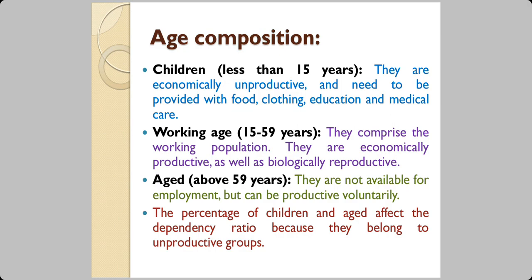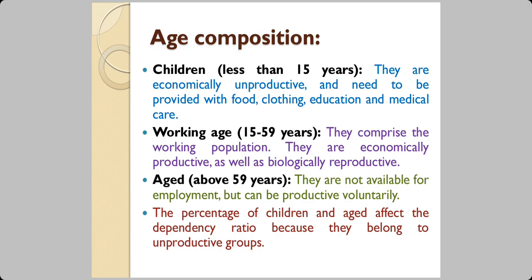So now out of these, the first one and the last one, that is the children below 15 years of age, and the elderly people, together, they are known as dependent population, right? Because the children are not economically productive. We are talking about children who are having normal childhood, not the ones who are doing child labor. These children need to be provided. You need to provide them with food, clothing, education, medical healthcare, and so on.